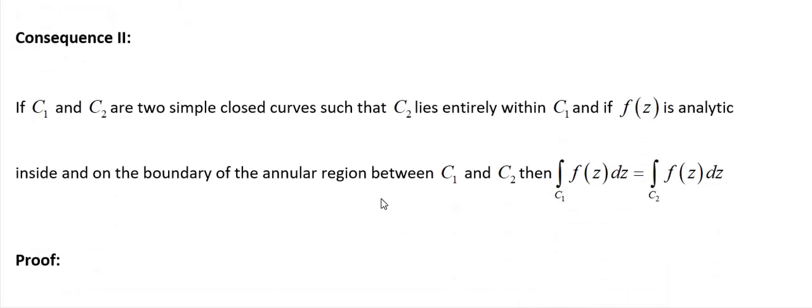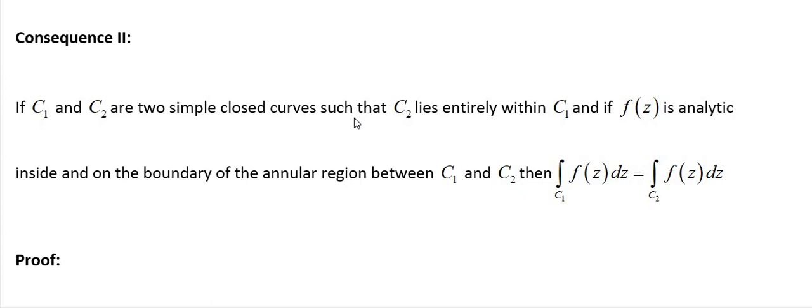Next, I am going to do consequence 2. Observe here the situation. C1 and C2 are two simple closed curves. Before, in consequence 1, C1 and C2 were only simple curves.